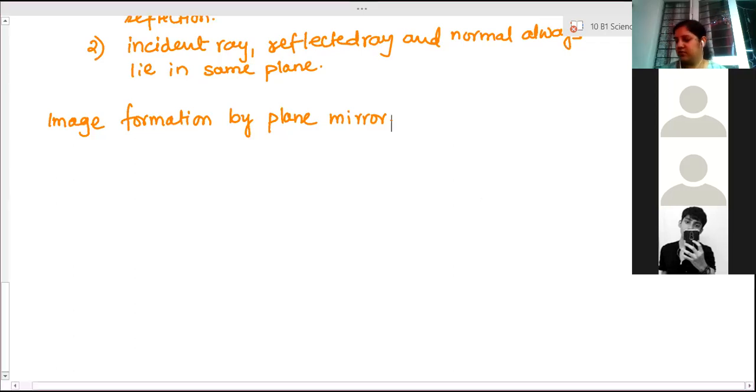Ma'am, what did Arav just say? About the image formation he was telling. So a plane mirror is always a straight surface, not bent. There is no bending of any path. The side face is actually the front face. We can see it is rectangular. You can make any shape, but we are concerned with this side face, which has a small thickness. That side face is called the aperture.